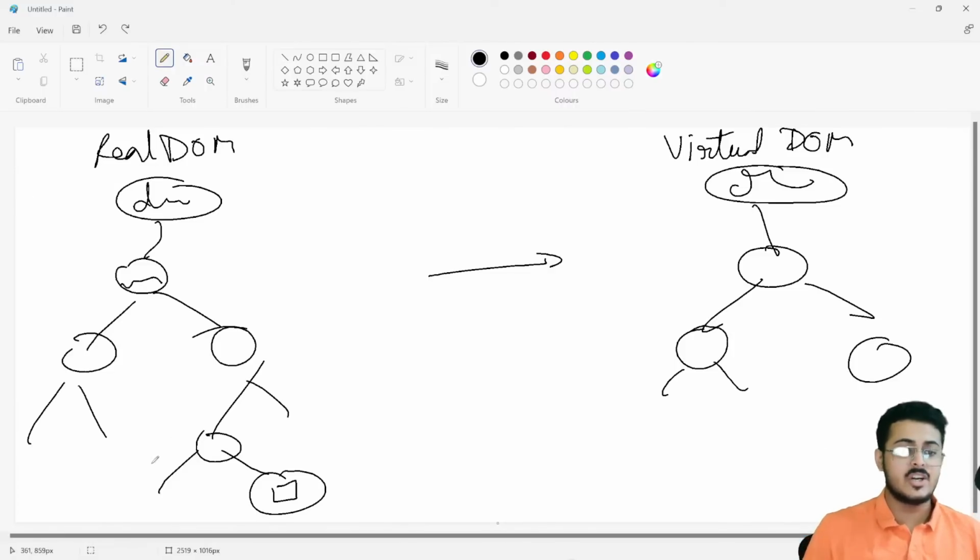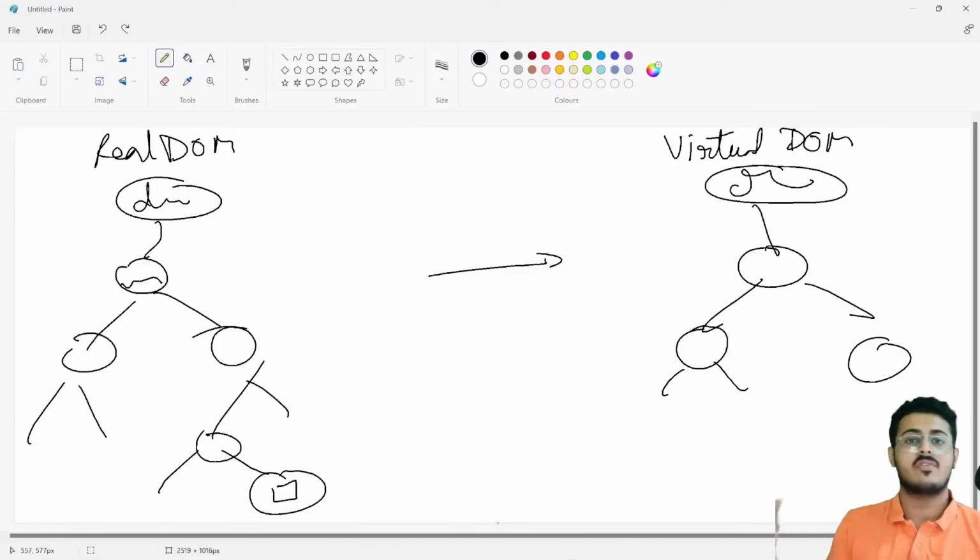So the real DOM, we have studied it yesterday: you can represent the entire website in the format of a tree. And the tree-like structure is called the Document Object Model.